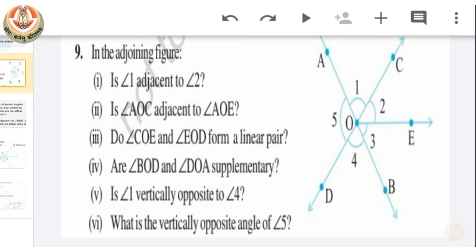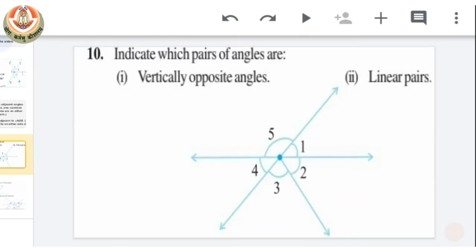I hope question 9 is very clear to you all, and it is very interesting also. So let's move on to another question, which is question number 10.